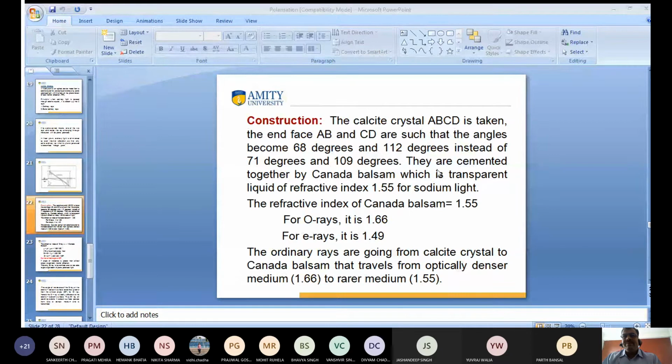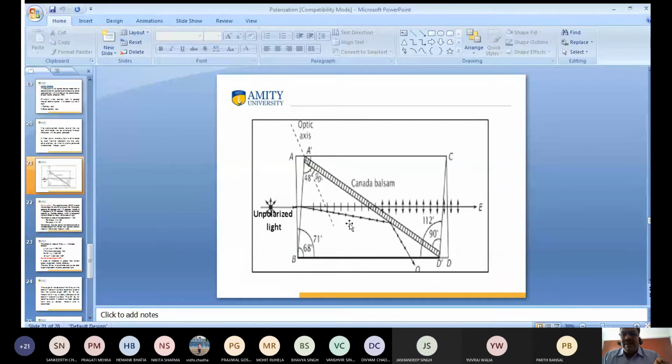Can you tell me, Yuvraj? Sir, ordinary ray of light. Yes, good. Then what does it mean? It means that the ordinary ray is in the denser medium and Canada balsam is the rarer medium. Yes or no? Because the refractive index of the ordinary ray of light is greater than that of Canada balsam, the ray is passing from denser medium to rarer medium.